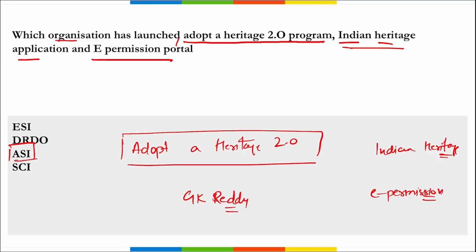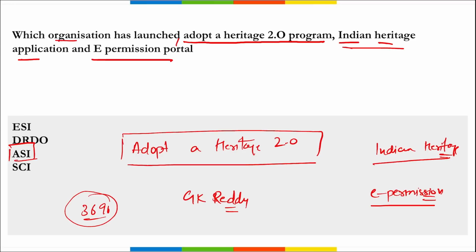If we talk about the first, Adopt a Heritage. Under this Adopt a Heritage 2.0 initiative, ASI, that is your Archaeological Survey of India, invites corporate stakeholders to enhance the amenities at historical monuments by utilizing their corporate social responsibility funds. ASI currently has 3,696 monuments under their protection across the country. Then the Indian Heritage application is a user-friendly mobile application that will feature information about the state-wise details of monuments along with their photographs.